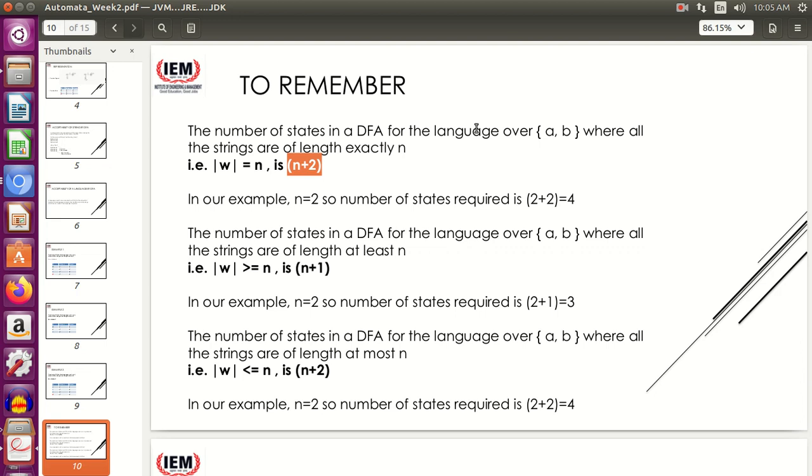Okay. Similarly, the number of states in a DFA for the language where all the strings are of length at least n: for at least n, the formula is n plus 1. In our question, n is 2. So if you see, the number of states was 3. So this is the formula for at least n, n plus 1 states. And similarly, for at most n, again the number of states is n plus 2, similar to exactly n. Okay. So these 3 small things should be remembered by you, so that you can solve the MCQ questions easily and very fast.